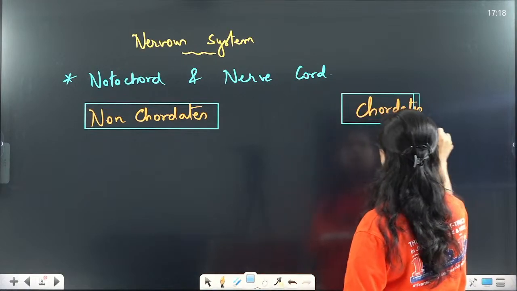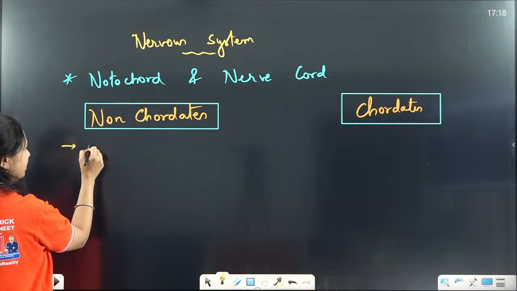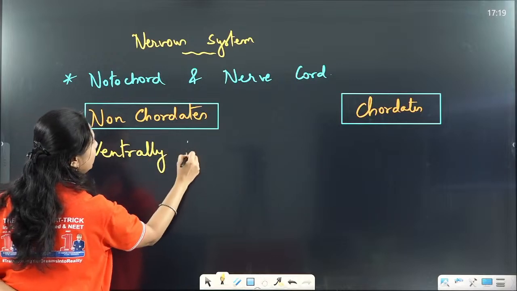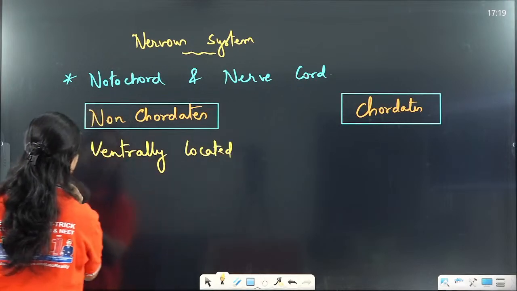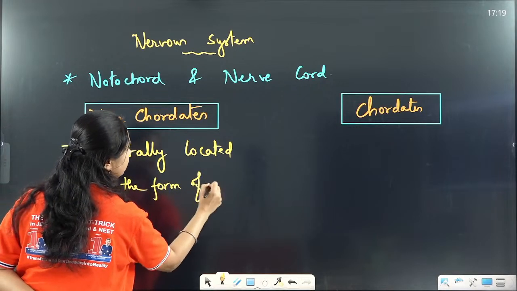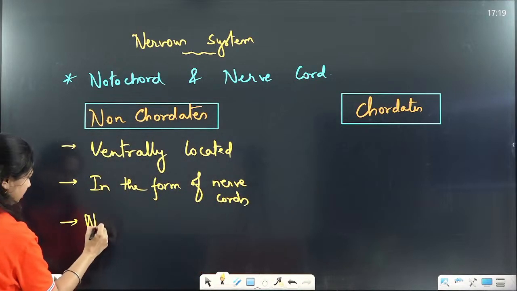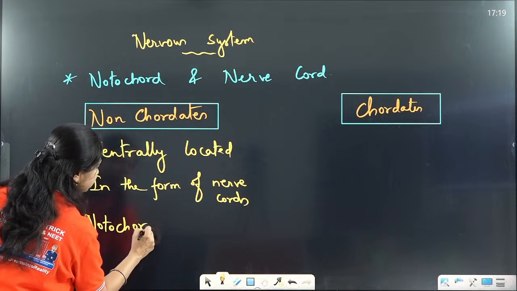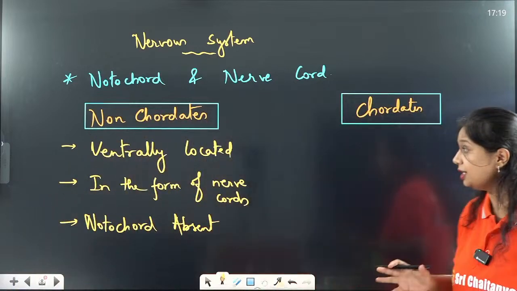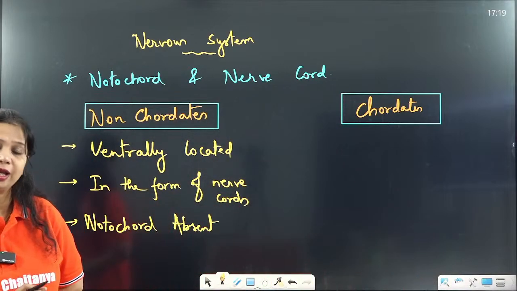In non-chordates, the nervous system is ventrally located and in the form of nerve cords. Notochord is absent. Remember these points, each of them is very, very important. In non-chordates, the nervous system is ventrally located.